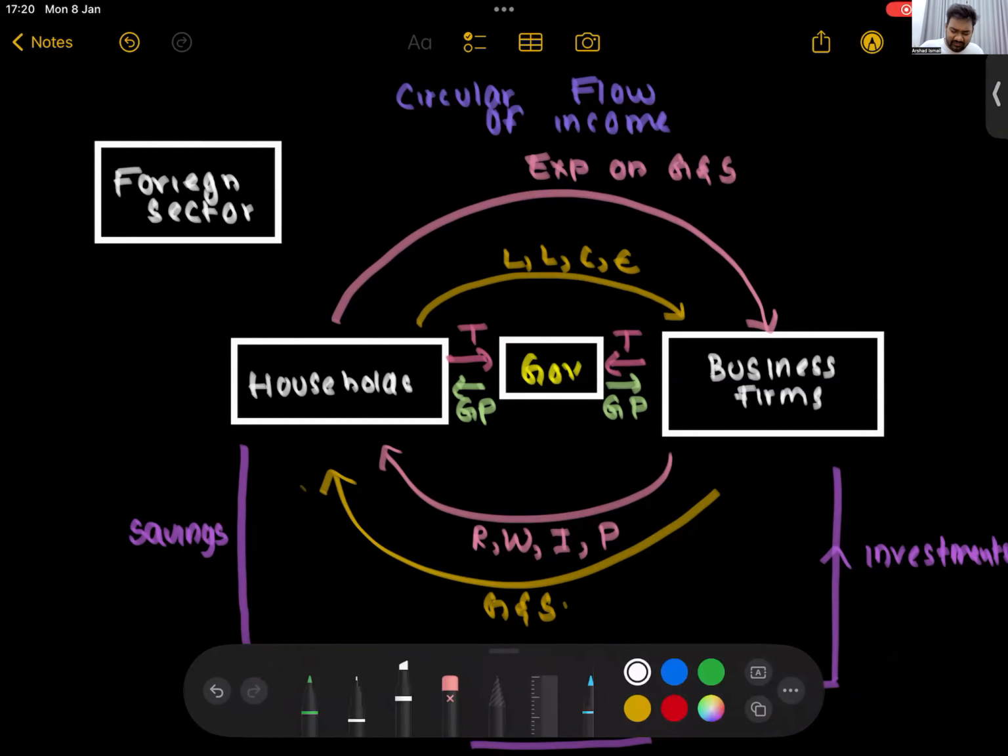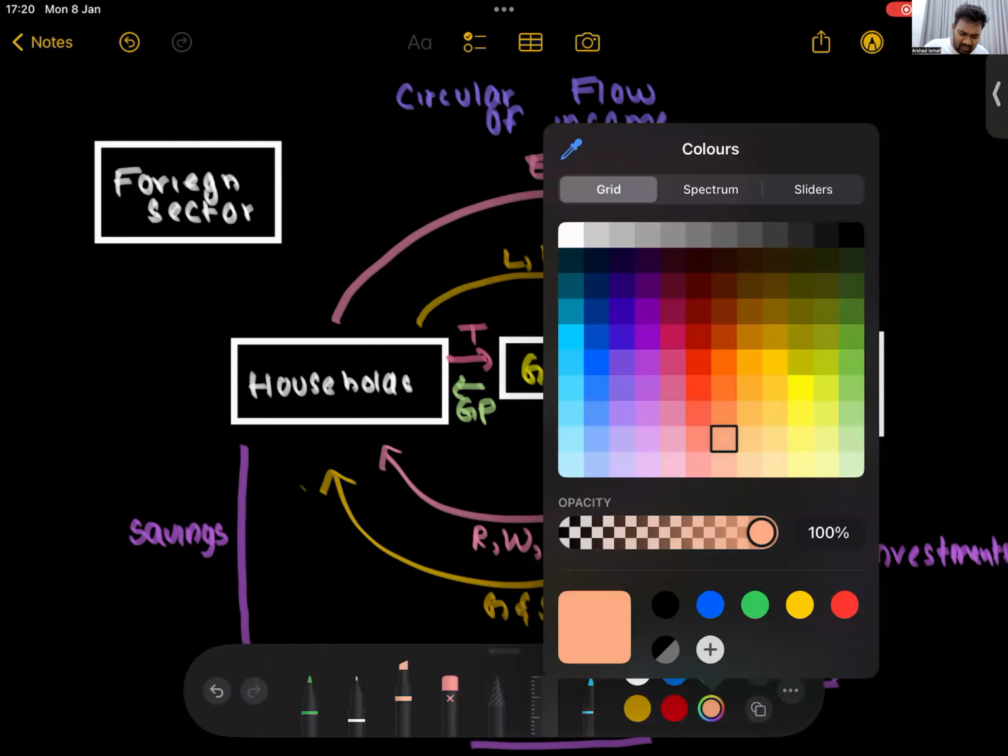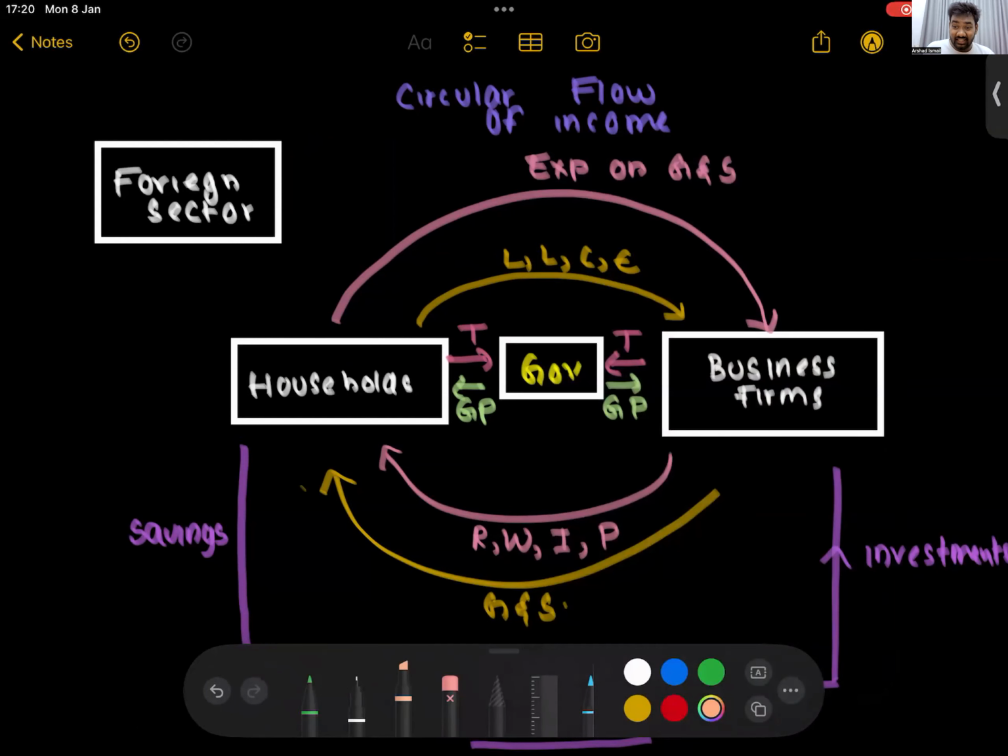So what do we do with these foreign fellows? We import and export. So when does money go out of the circular flow of income or money? Okay, when does money go out? When we import. When does money come into the circular flow of income? Money comes in when we export. When we export, money comes in.